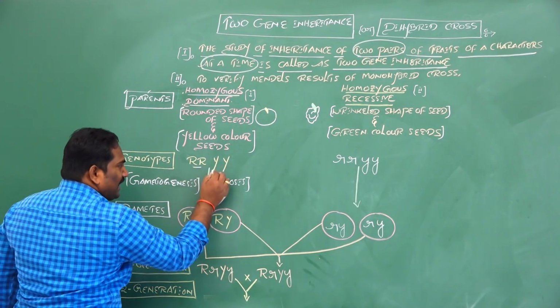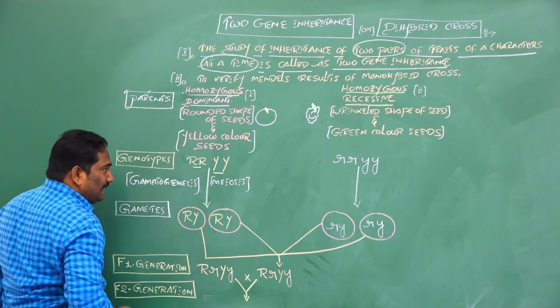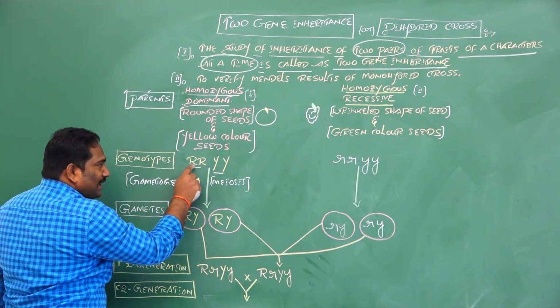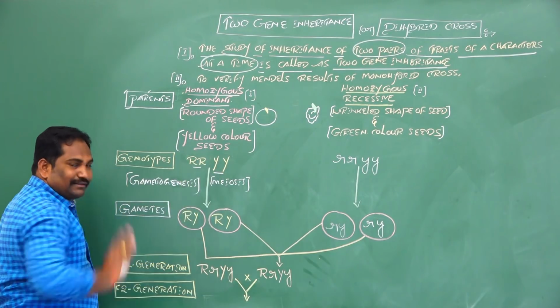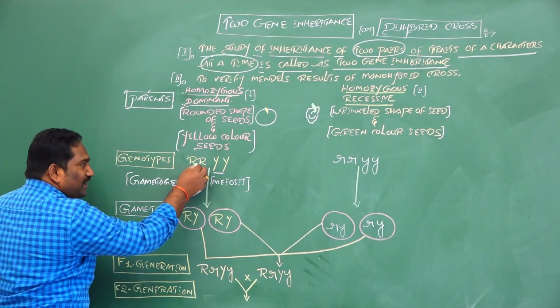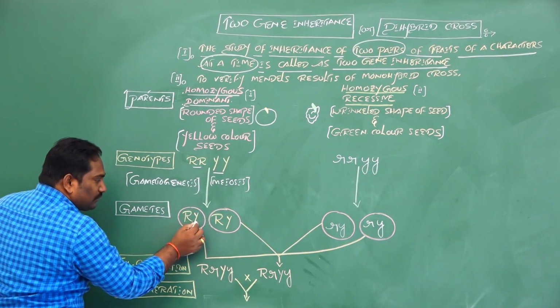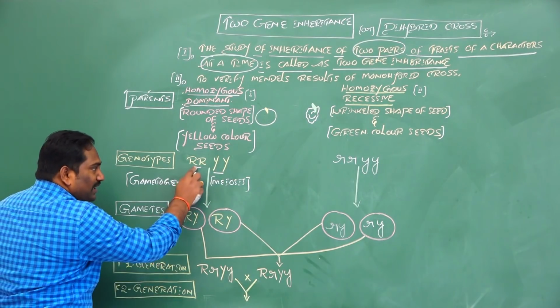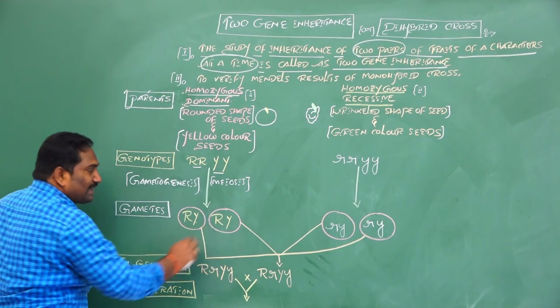Here, this is one gene and this is one gene. Every gene has alternative forms called alleles. For this gene, two same alleles, and for this gene, two same alleles. Homozygous. During gamete formation, from each gene, one allele moves to the gamete.